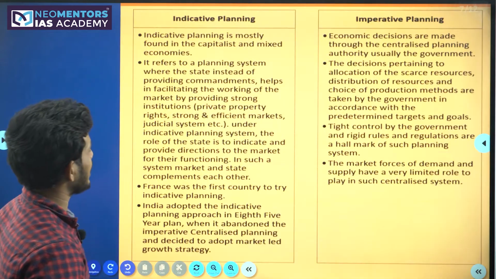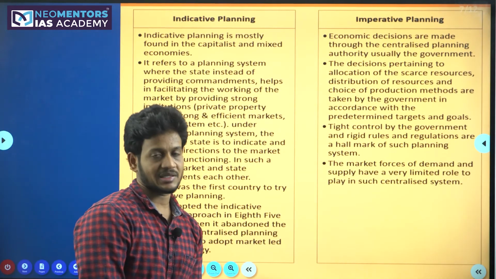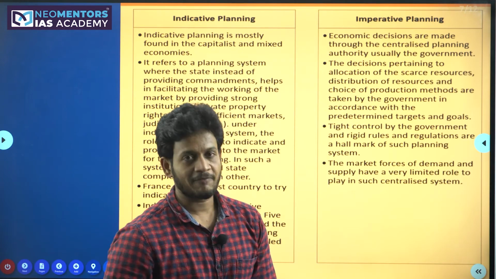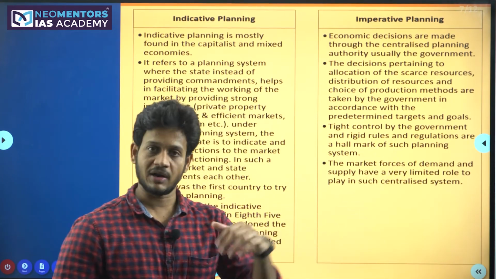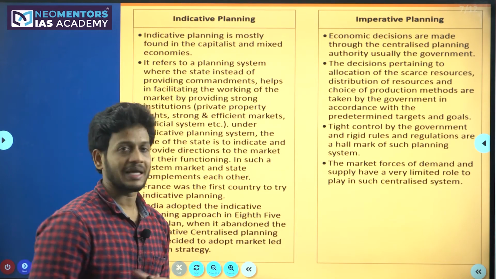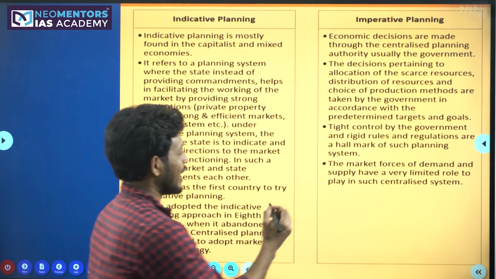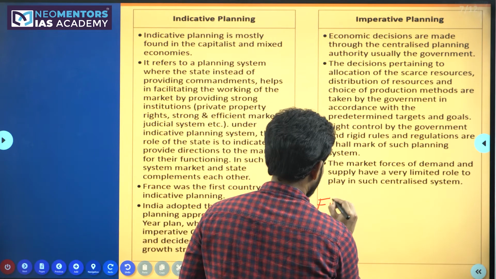So the next one, the most important one actually in planning, because the 5-year plans itself we are going to discuss even afterwards also, but it came very early. We have something called 5-year plans in our country.